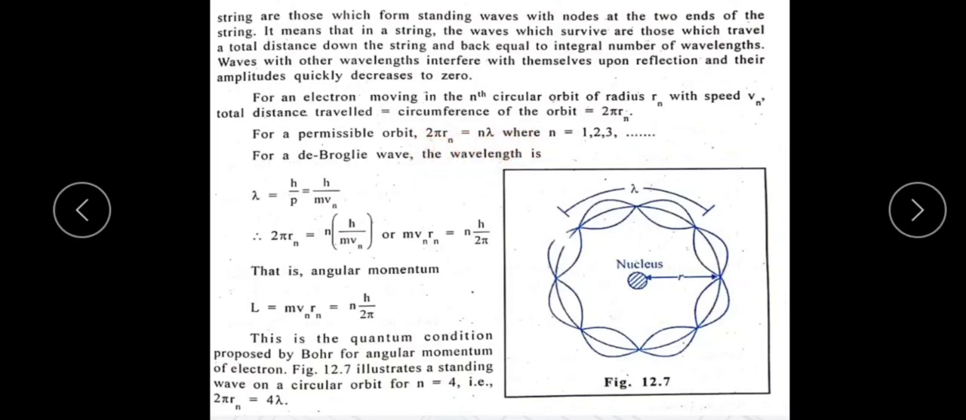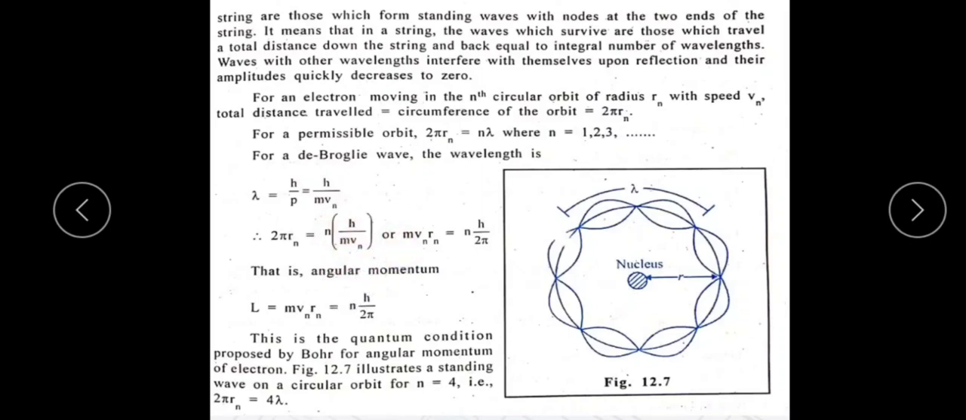Circumference of the circle taken as 2πr is equal to nλ, where n is equal to 1, 2, 3, and so on. For a de Broglie wave, we first know that the wavelength is given by the formula h by p. h keep as it is, p means momentum, that is p is equal to mv, substitute this value. Then we know that one circumference of the circle is equal to n number of wavelengths, that is 2πr is equal to nλ, but the wavelength value is h by mv after substituting these values.